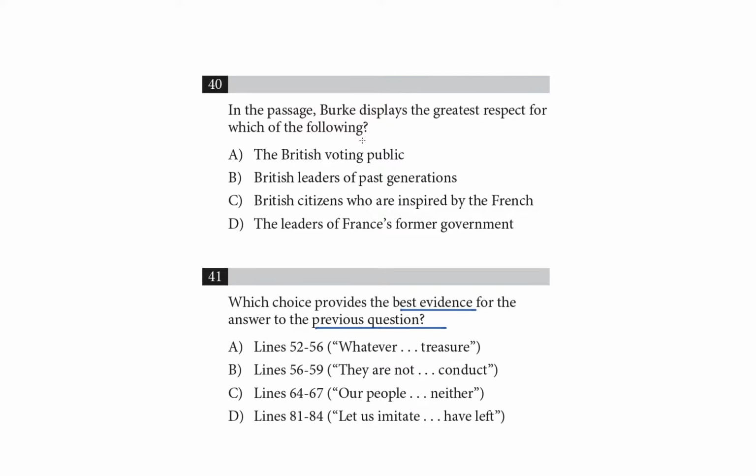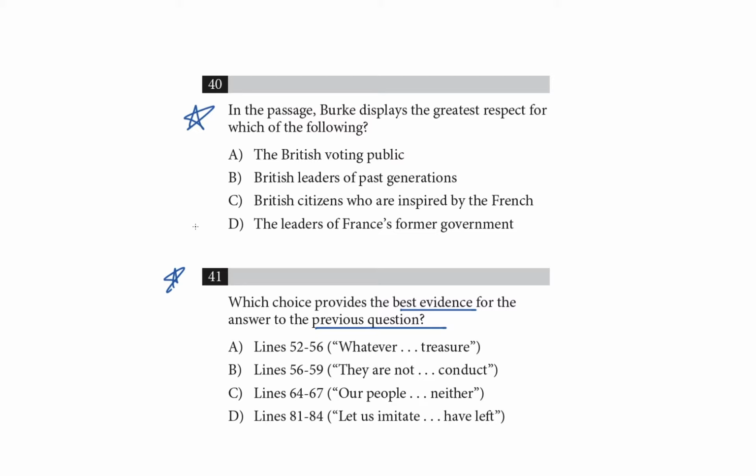I want to take this opportunity to discuss one of the strategies we recommend for paired citing textual evidence questions. In those pairs, the first question, in this case question 40, usually asks you to make a supported inference, and then the second question, question 41, asks you to identify support for that inference. So we can try to tackle the first question head on using what we remember from the passage. Let's try that approach first, and then we'll move on to a more tactical approach.